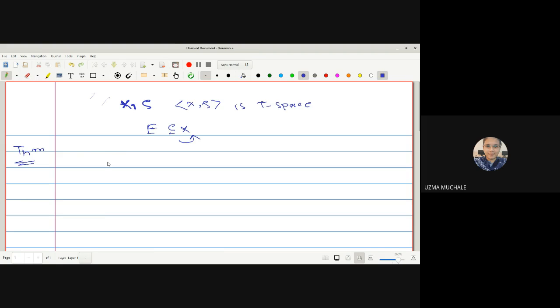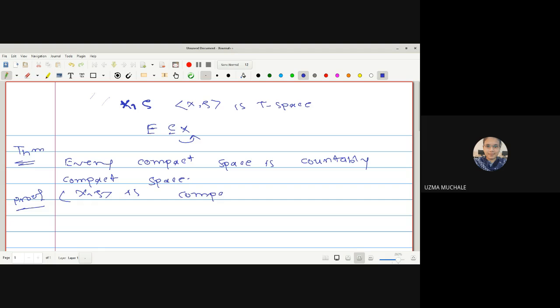Every compact space is a countably compact space. So what is given to us? We are provided that X is a compact space.